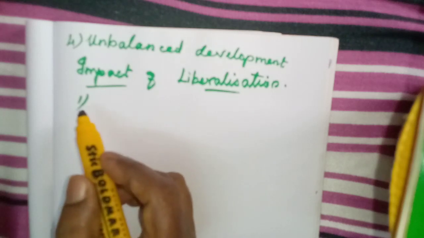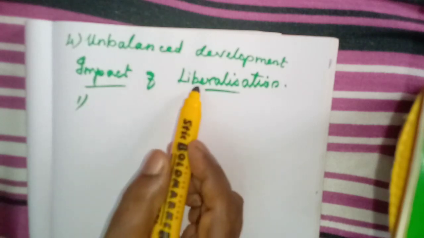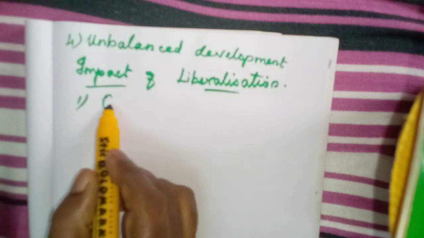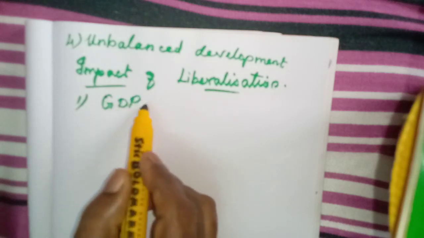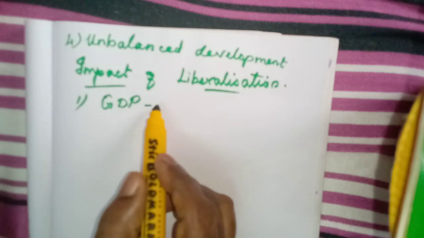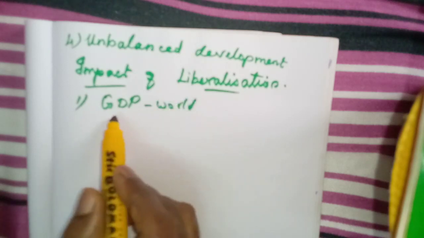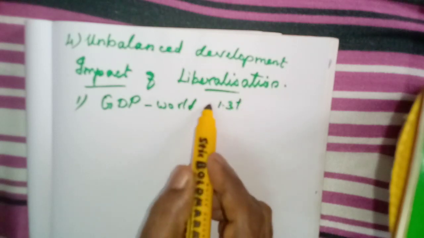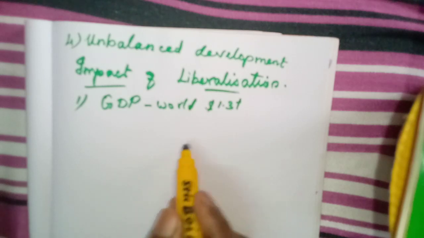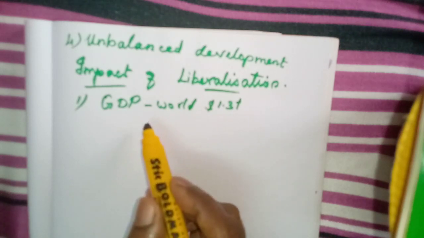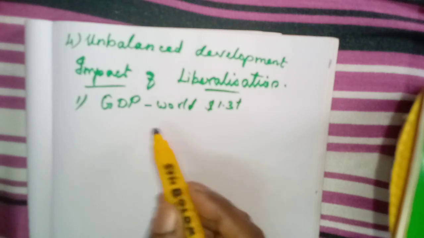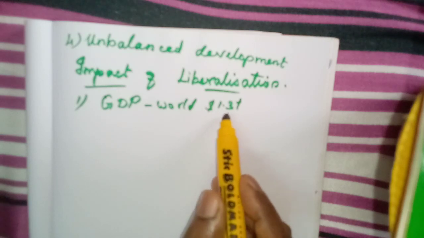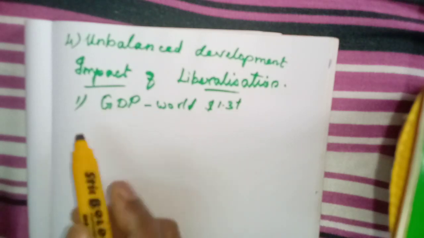In India, we can say that because of this liberalization, to the world GDP, gross domestic product, isn't it? At the world level GDP, our country has contributed 1.3 trillion dollars.